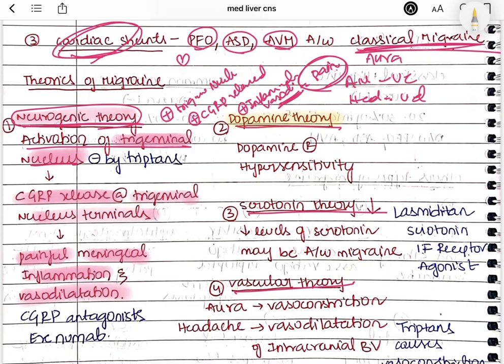Now coming to the dopamine theory. It is nothing but that people with migraine will be having dopamine receptor hypersensitivity. That means the people are hypersensitive to dopamine receptors, right? And now let us talk about the serotonin theory. It is seen that people with migraine will be having low levels of serotonin. So low levels of serotonin will be associated with migraine.